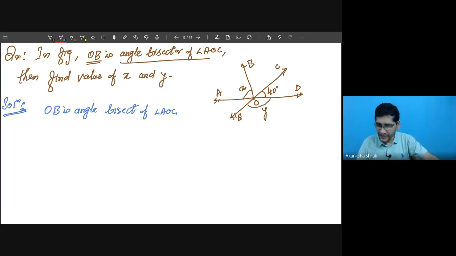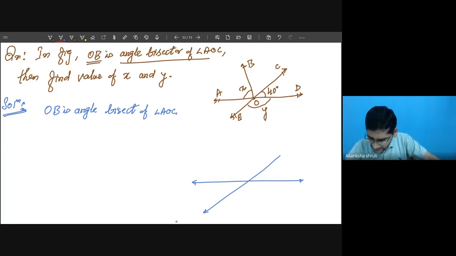A student, just read. I am redrawing this figure so that I can draw the other thing in this. So this is a line, two lines are given which are intersecting, and there is another angle bisector of this angle.